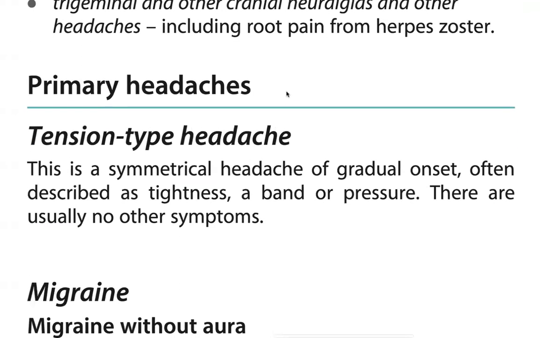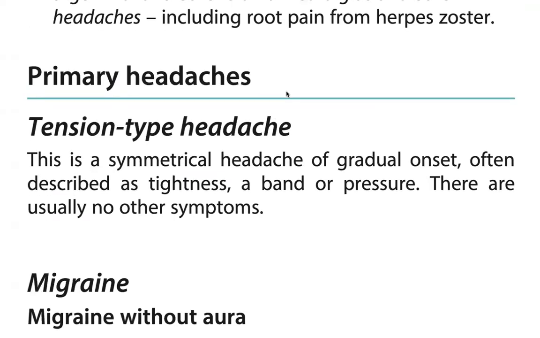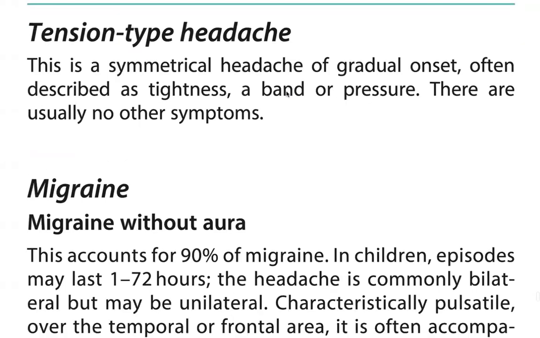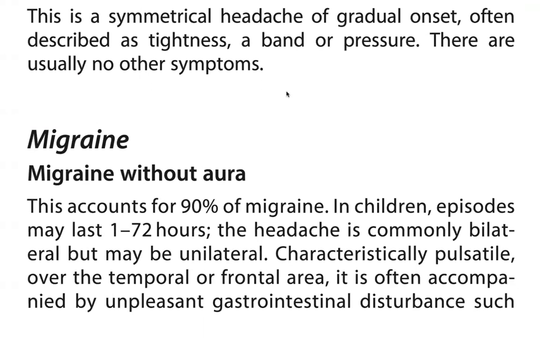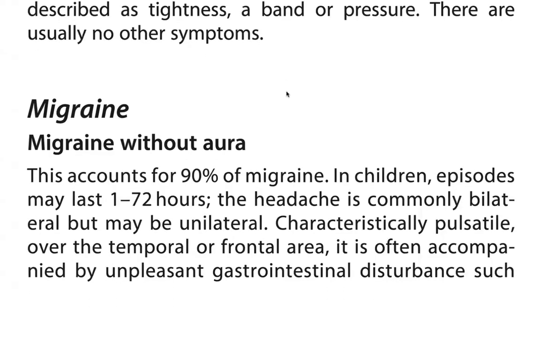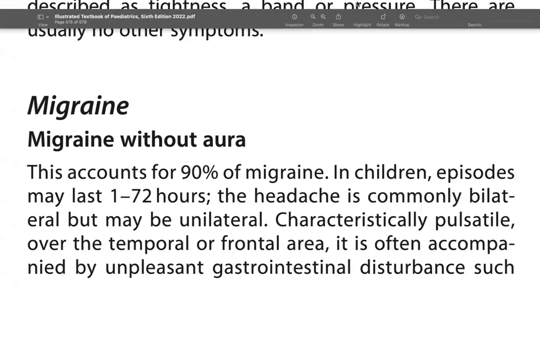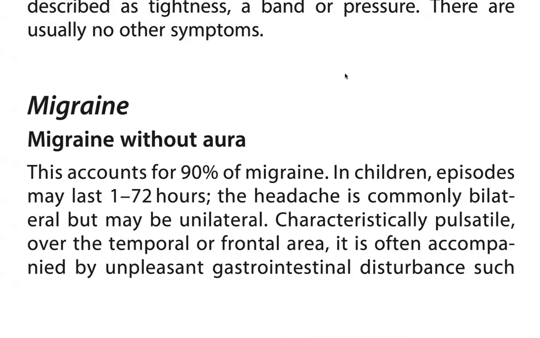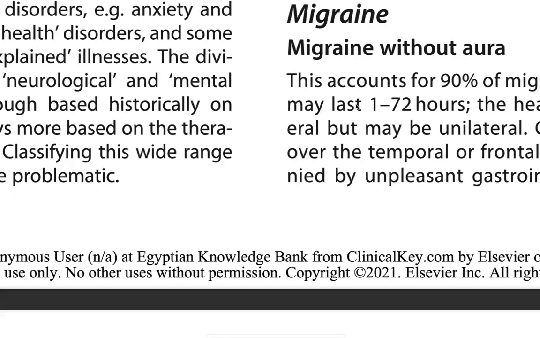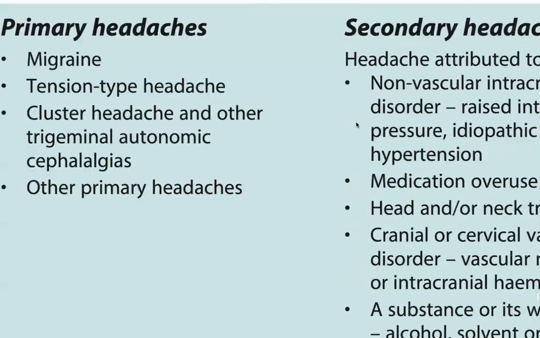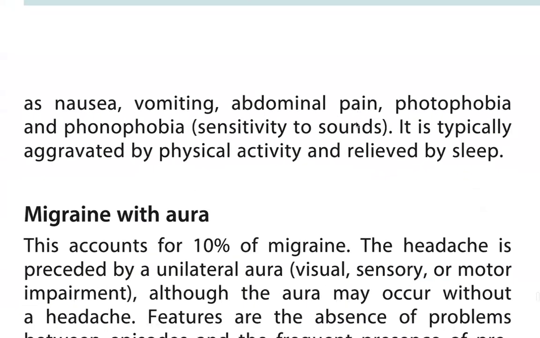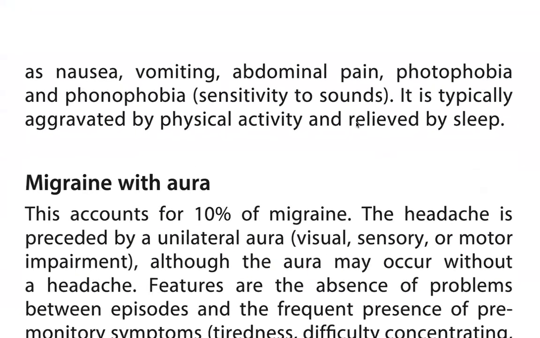This is a symptomatic headache of gradual onset, described as tightness, a band of pressure. There are usually no other symptoms. Migraine without aura accounts for 90% of migraine. Treated episodes will last 1 to 72 hours. The headache is commonly bilateral but not unilateral, characteristically over the temporal frontal area. It is often accompanied by unpleasant GI disturbances such as nausea, vomiting, abdominal pain, photophobia, and phonophobia. Sensitivity to sound is typically aggravated by physical activity and relieved by sleep.